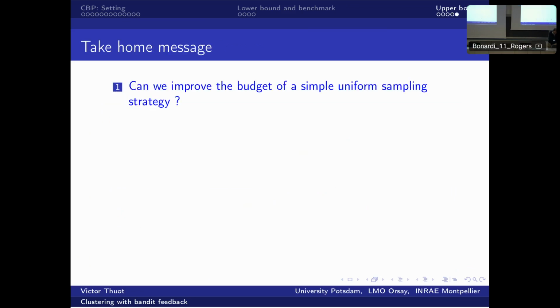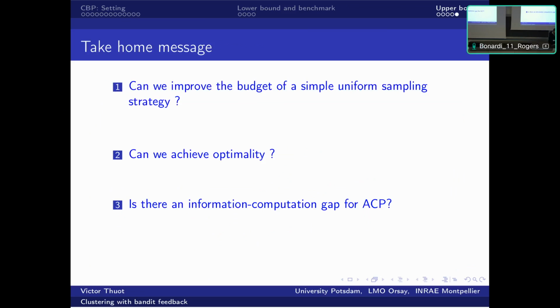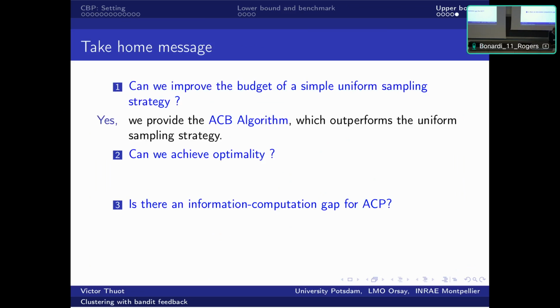And so the take-home message is that we answer the three following questions. Can we improve the budget of a simple uniform sampling strategy? Can we achieve optimality for this problem? And is there a computational information gap? For the first question, we answer yes. The algorithm that we provide outperforms uniform sampling when K is large enough.